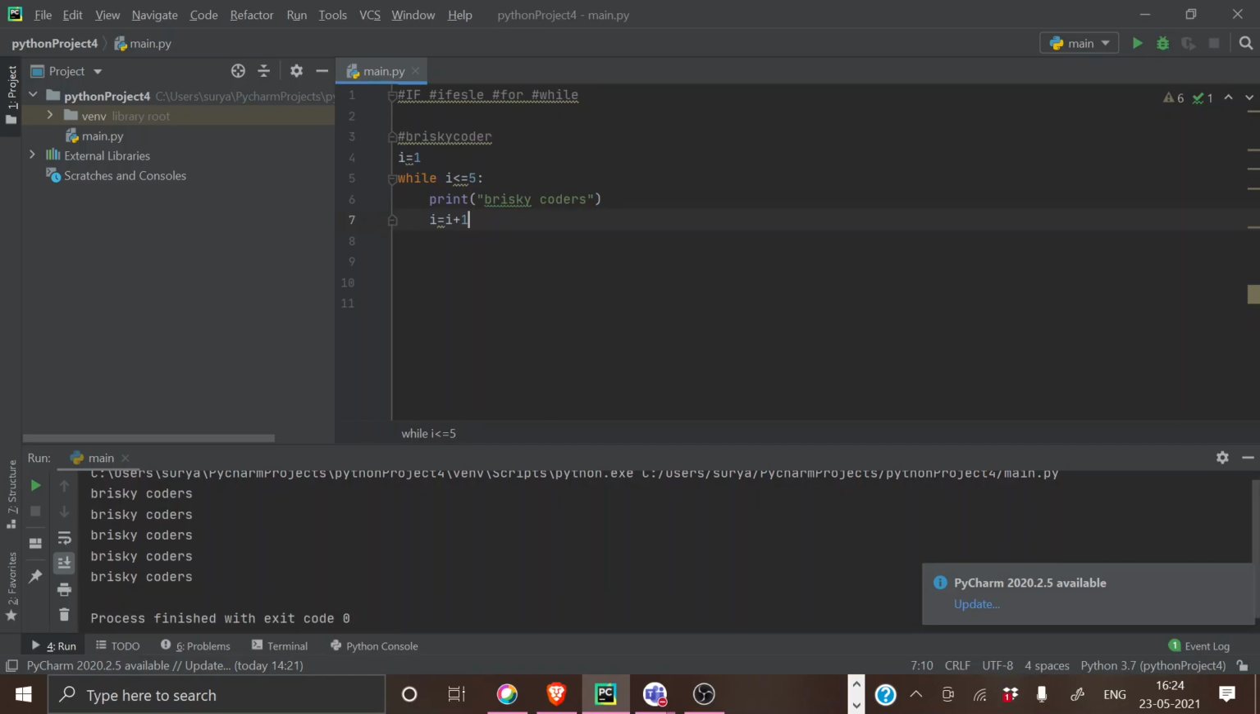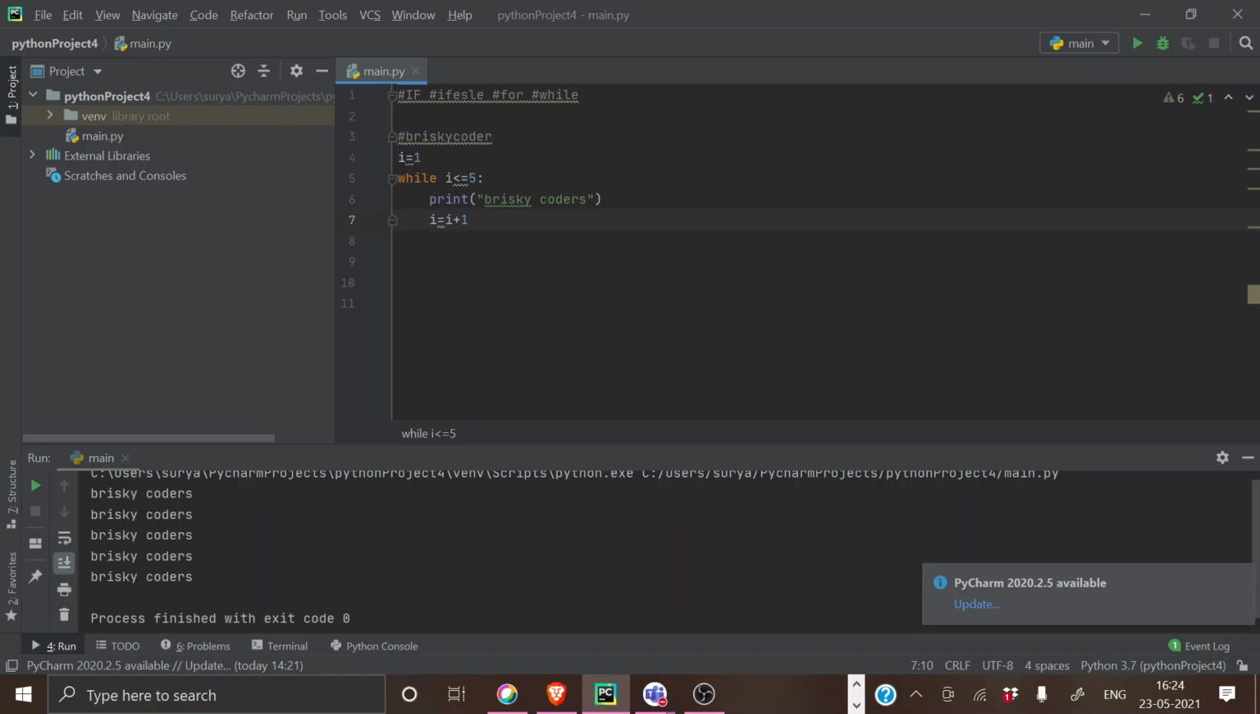So can someone explain what happens here? Why does it come here only 5 times with this code? How does this run? From where does it start? Yes, sir. Because at every turn it increases the value by 1. So when the I value becomes 5, it stops.